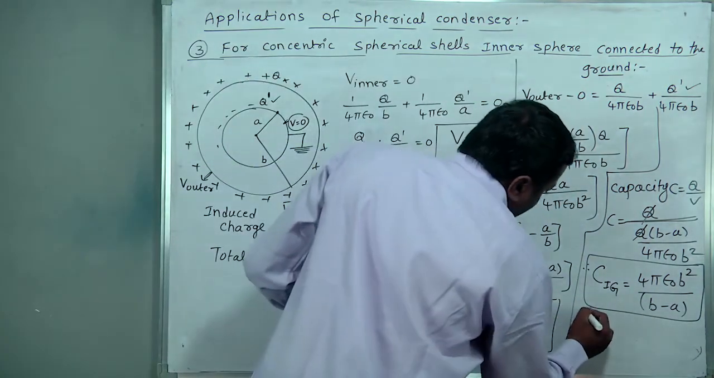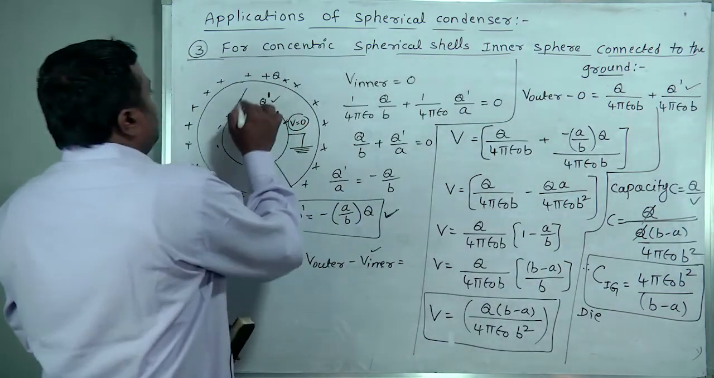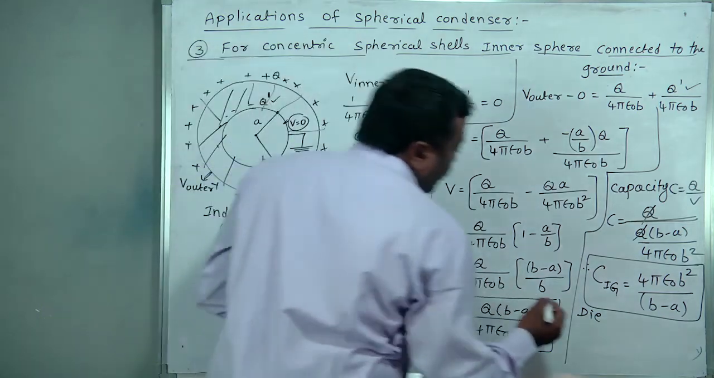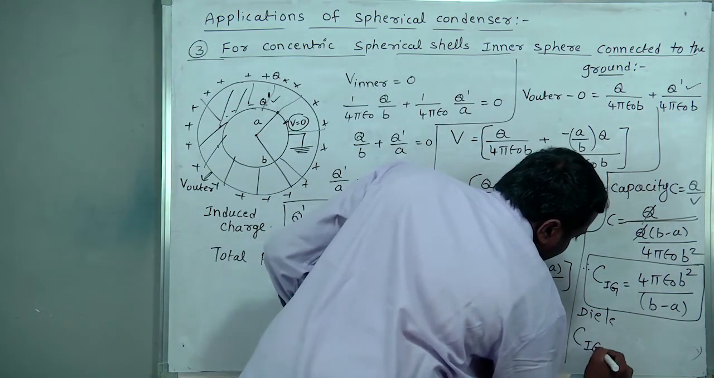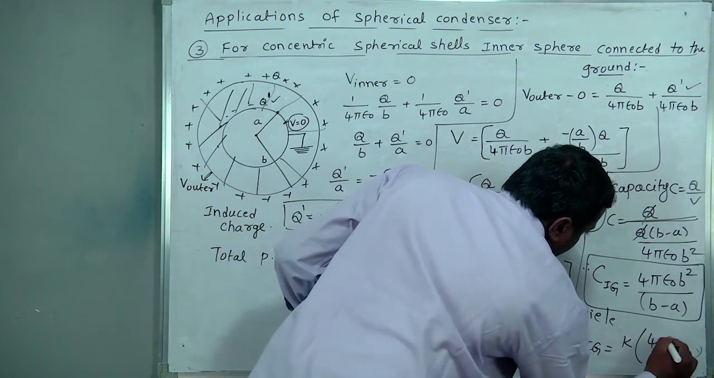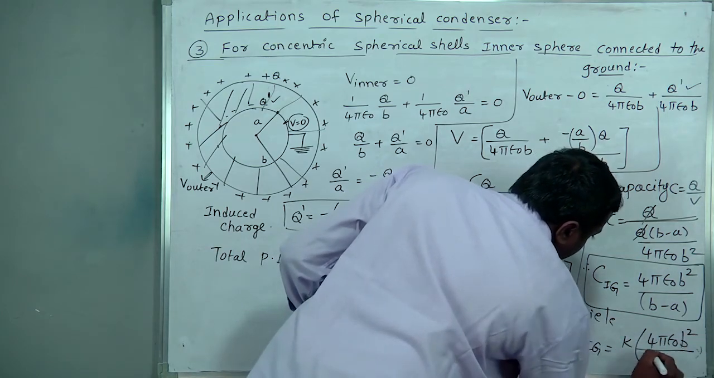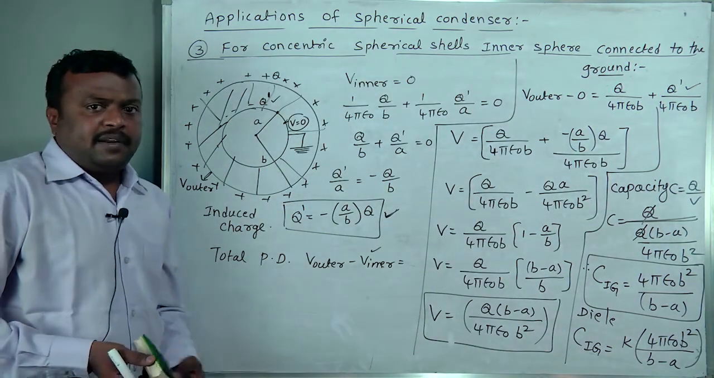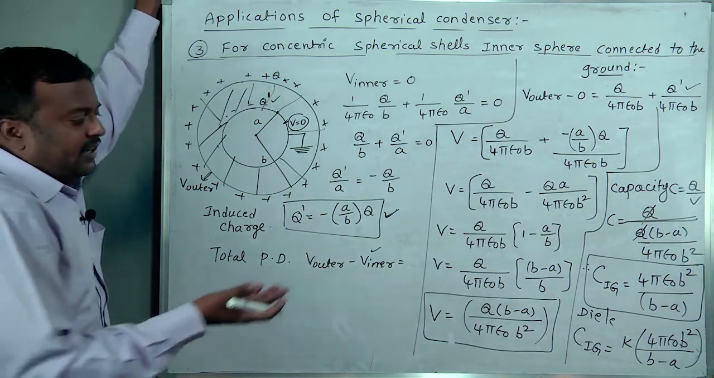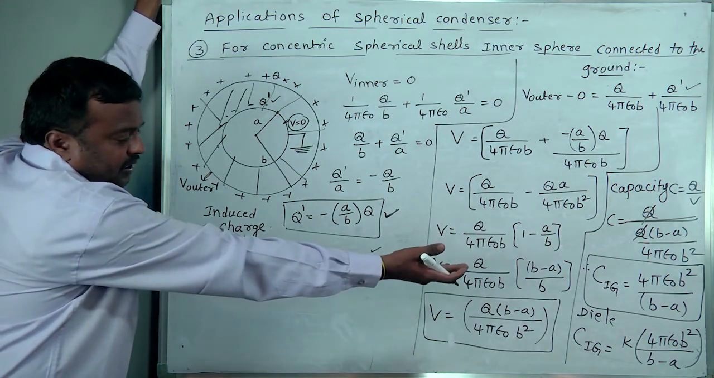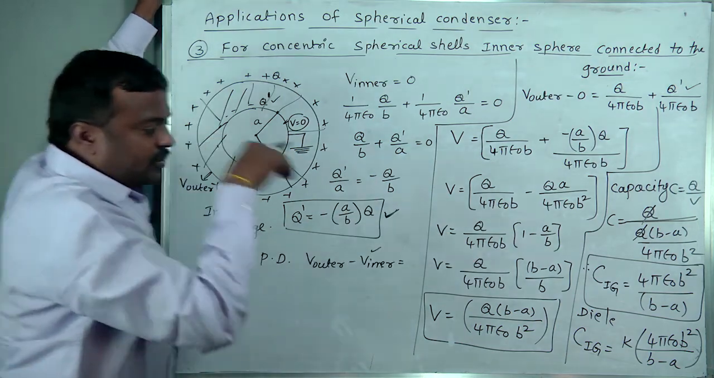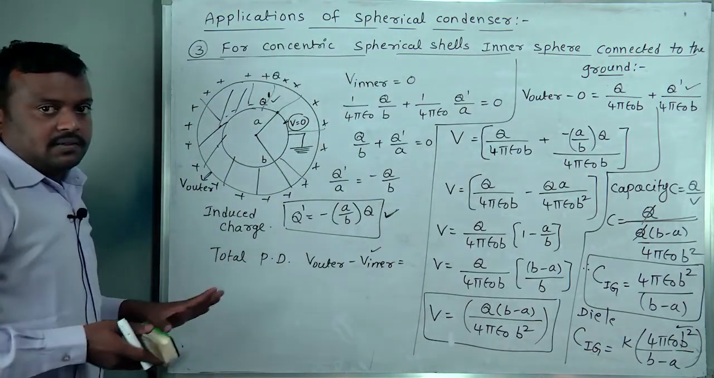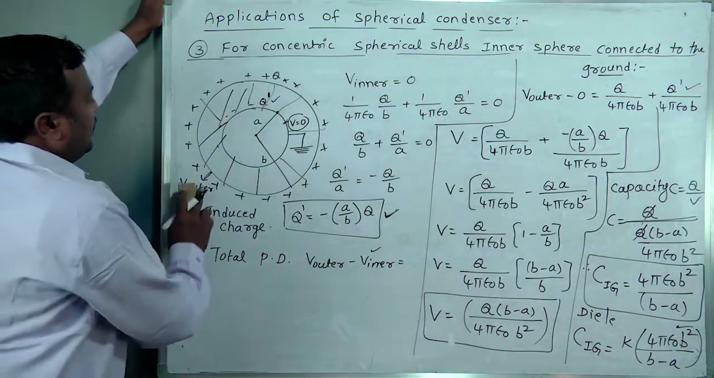Remember this. If any dielectric medium was kept between these two, then how can we write? C inner ground is equal to K times 4 pi epsilon naught B square by B minus A. For the same data as the previous question, B 20 centimeter, A 10 centimeter, then 2 into 10 power minus 1 whole square, it will be 10 power minus 1 only. Solving, we get the answer. This is outer connected to the ground.